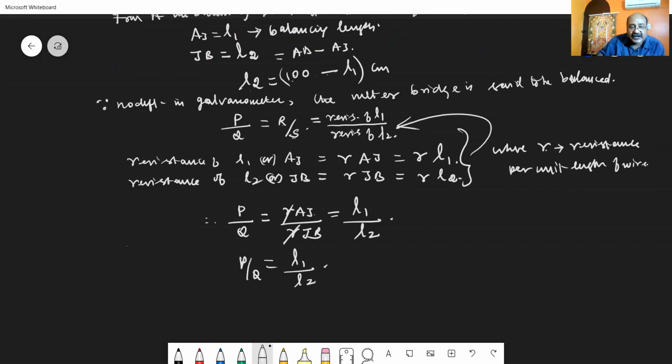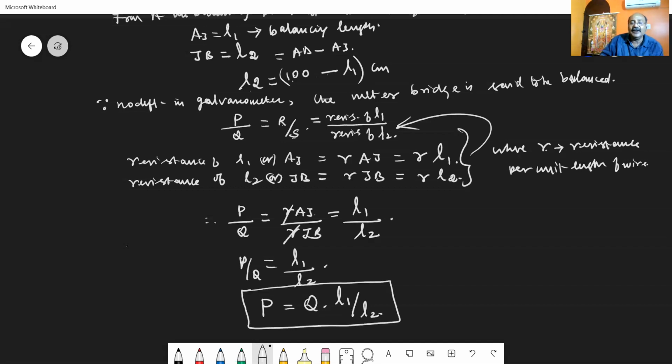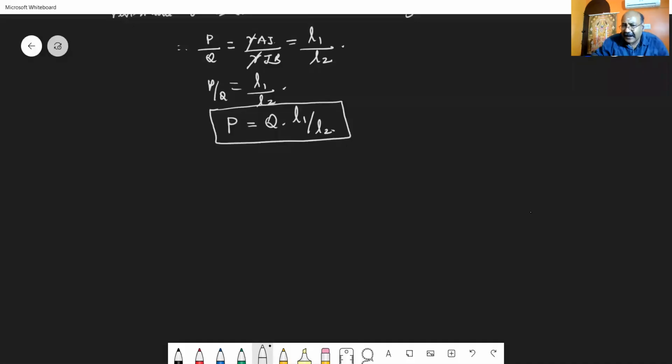So from this equation, I can calculate the value of P. The value of P, cross multiplying, is Q into L1 by L2. So from this, the unknown value is determined. See, we have calculated the value of P, which is equal to Q into L1 by L2. But this value of P is having an error.